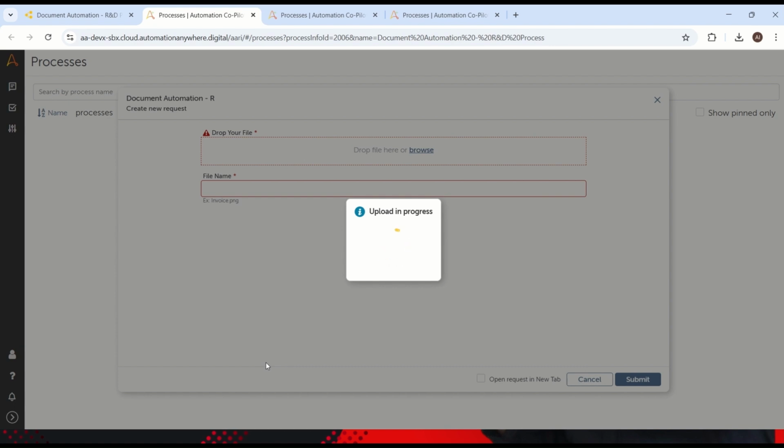If you are uploading the same file or the same type of design file, then the bot will just consider this as an invoice. So let's see what exactly the confidence level will be for the same file and how exactly it is retrained in the backend.